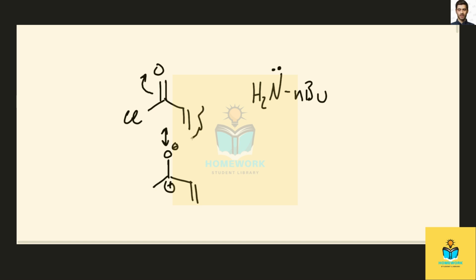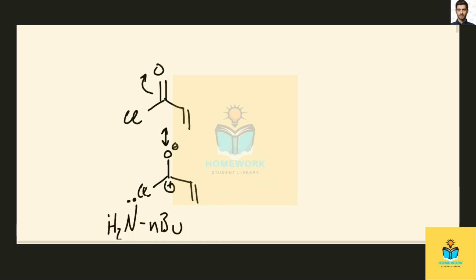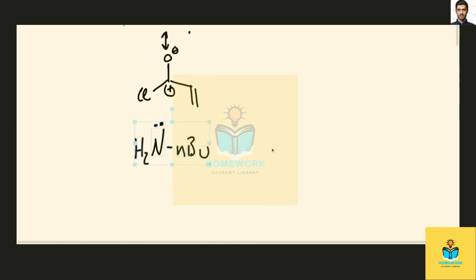And also don't be thrown off by this alpha beta unsaturated part. When you have an acid chloride, almost no matter what nucleophile you have, the carbonyl carbon is going to be far more reactive than the beta carbon. So just keep that in mind. All right, so that's the resonance structure we're interested in. And it shows us that the carbonyl carbon is very electrophilic, which means that's a perfect spot for our nucleophile to attack. So let me just move this down here, and we'll scroll down and continue on.